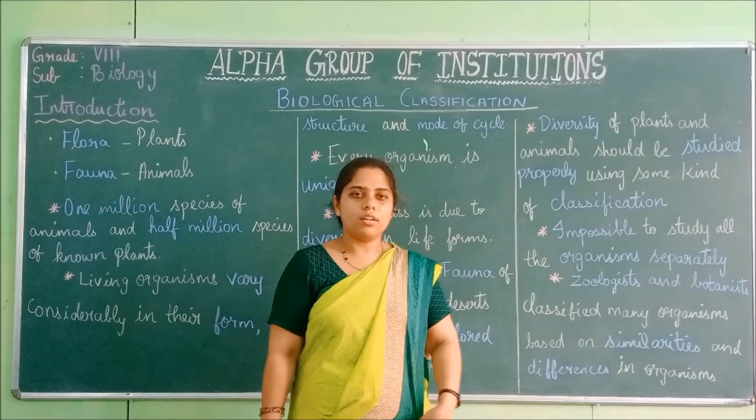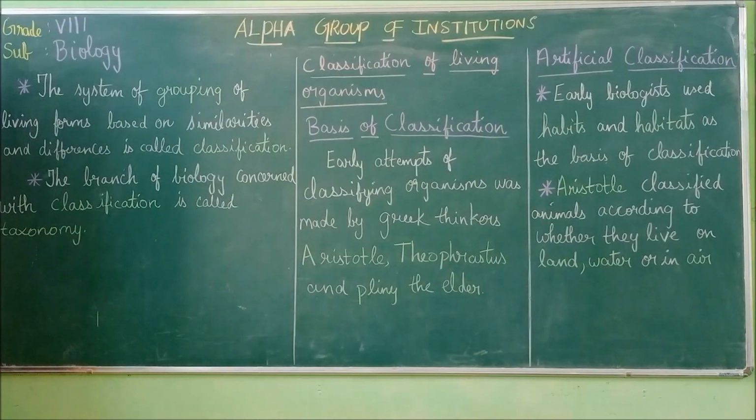We saw the importance of classification, why classification is needed, how many organisms there are, and how organisms are unique. Those are the things we saw.